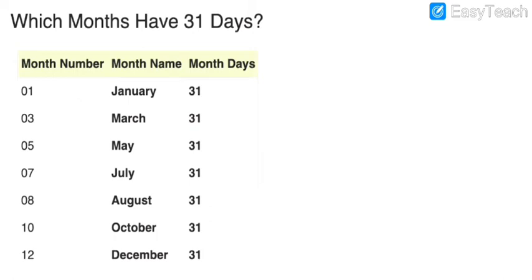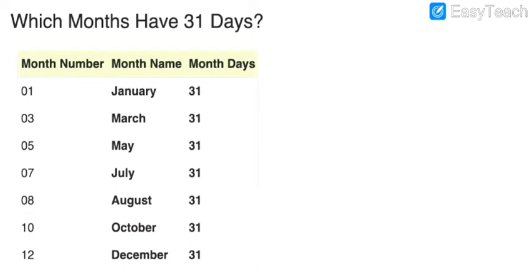After July, it will become August. In August, there are 31 days. And then October, in October also 31 days.